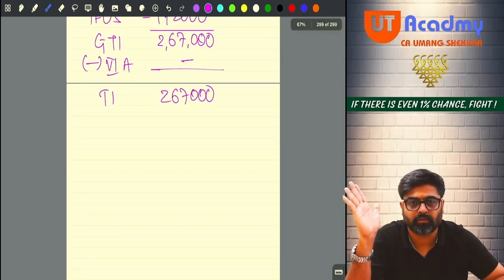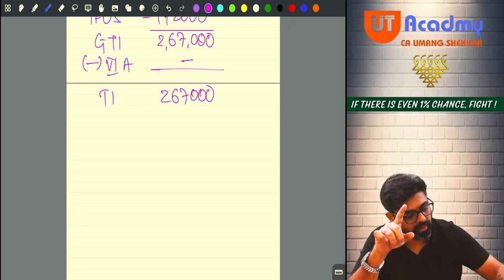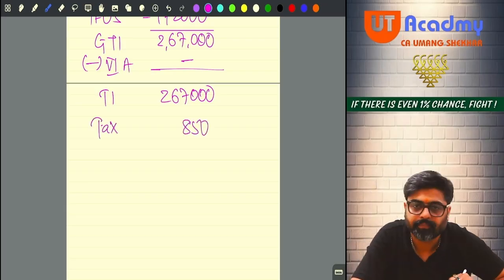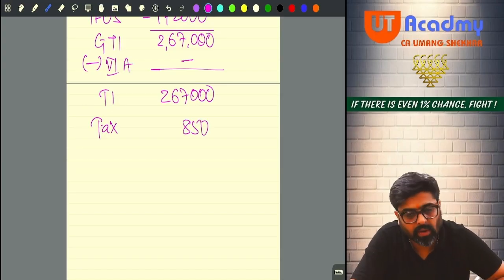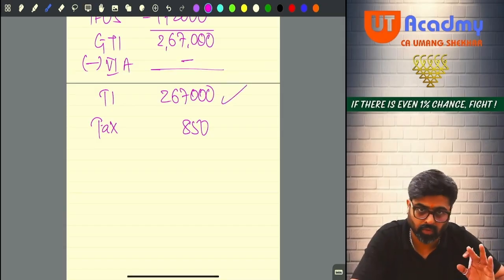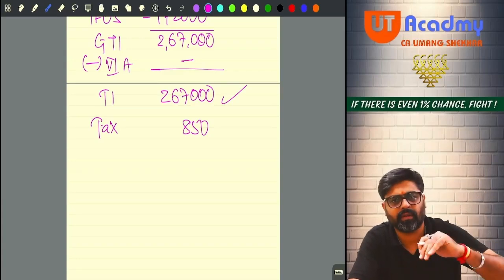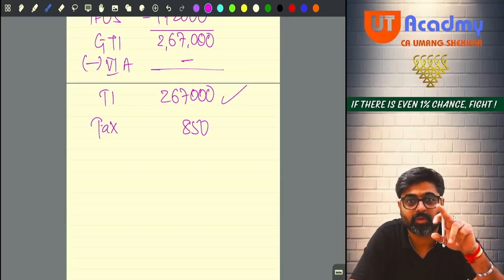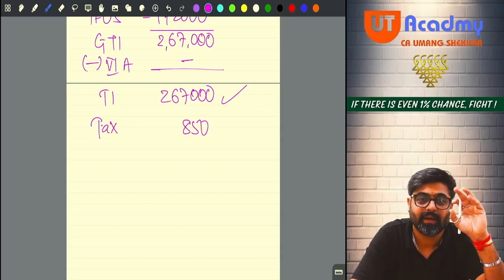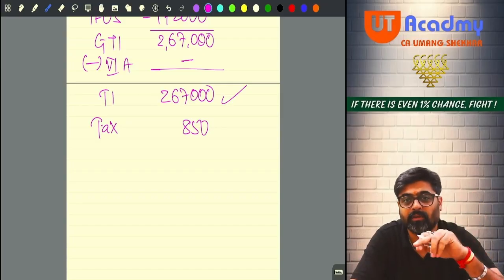First 2,50,000, no tax. 2,50,000 to 2,67,000, 17,000 into 5% will be 850. So tax will be 850. Wait. Total income is not more than 50 lakhs, so no need to apply any surcharge. Surcharge will not be applicable because total income is less than 50 lakhs. Rebate can be there because total income is less than 5 lakhs? And the moment you take rebate, you are gone. Rebate is available only to a resident individual whose total income is 5 lakhs or less.